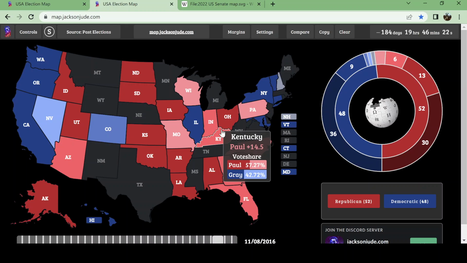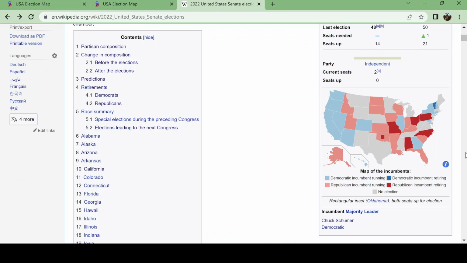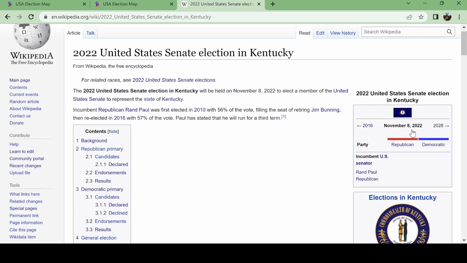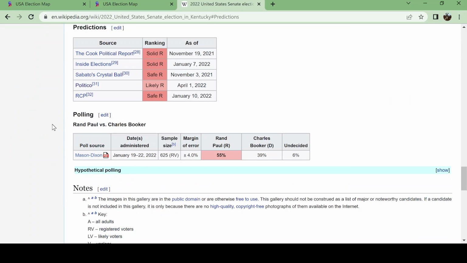And I think that that's definitely going to affect the midterms. If you do look at Rand Paul's race in particular in Kentucky, he is not facing that strong of a race. Of course, in terms of a Senate race, not in terms of relating to Charles Booker, the Democrat who's running. I didn't mean that. As you can see, for a while, this was expected to be a safe Republican race, not because of Paul himself, but because Kentucky was so red.